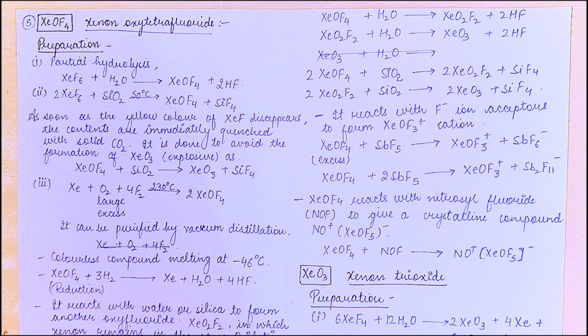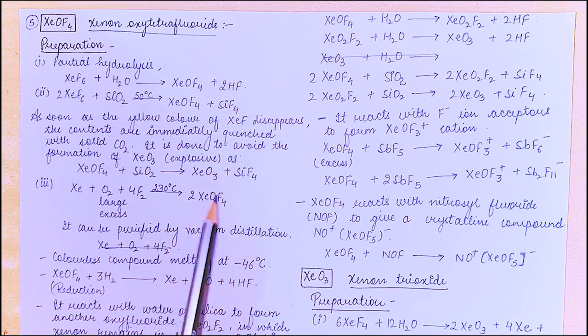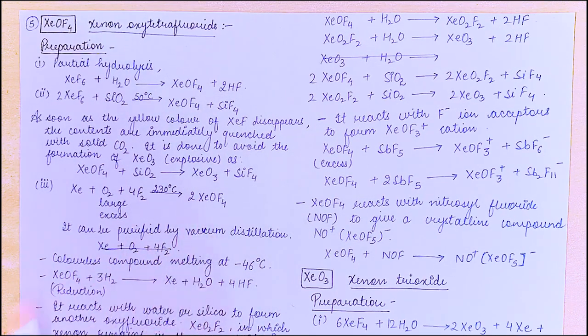You must remember this, XeO3, this is explosive, right? It is XeOF4 plus SiO2 gives XeO3 plus SiF4. Xenon in presence of a large excess of oxygen plus fluorine at a temperature of 230 degrees Celsius gives XeOF4. So these are 3 ways in which you can prepare xenon oxytetrafluoride. It can be prepared by vacuum distillation in this reaction.